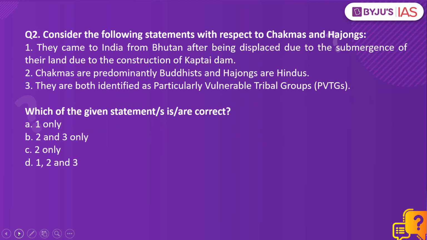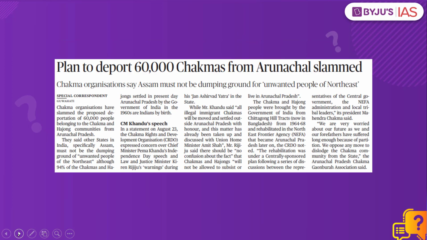Moving on to question number 2, consider the following statements with respect to Chakmas and Hajongs. Number 1, they came to India from Bhutan after being displaced due to the submergence of their land due to the construction of Kaptai Dam. Number 2, Chakmas are predominantly Buddhists and Hajongs are Hindus. Number 3, they are both identified as particularly vulnerable tribal groups. What is the context? As per this article in the Hindu newspaper today, the Chief Minister of Arunachal Pradesh in his Independence Day speech said that the Chakma people in Arunachal Pradesh will be moved and settled outside of Arunachal Pradesh. And this has attracted the wrath of Chakma organization. So who are these Chakmas and Hajongs?